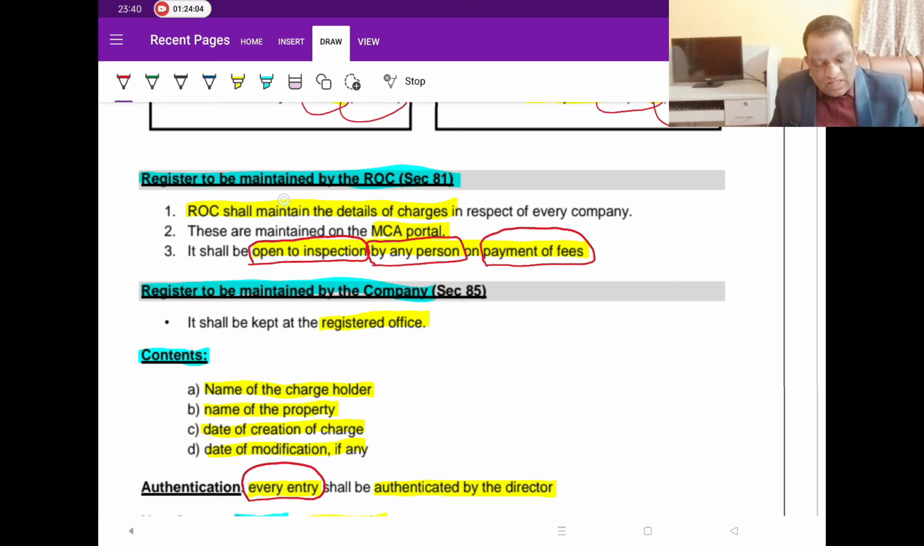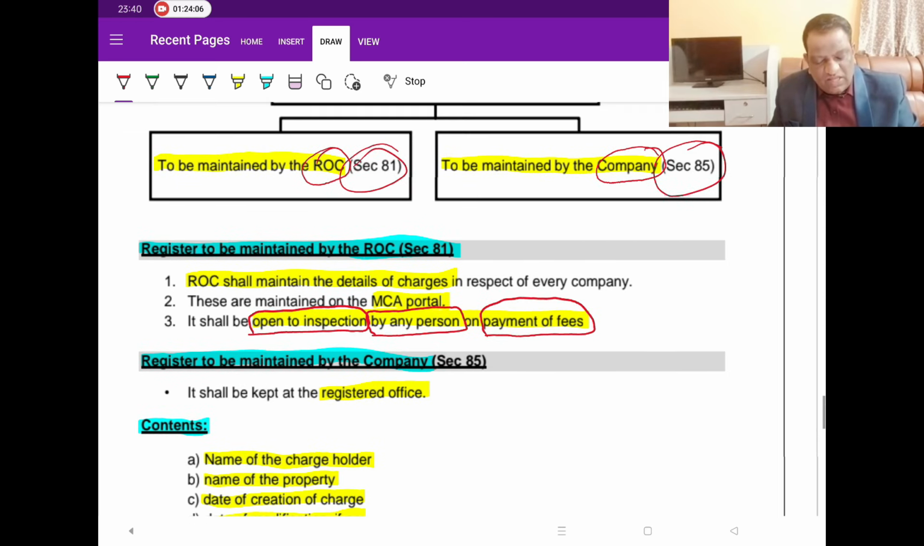Now, the register maintained by the ROC is covered here. ROC maintains the data only in digital form, that is, in the MCA portal. The data kept in the MCA portal is open for inspection. Who can see this data? Any person can see the data. The only thing is you may have to pay some nominal amount, but anybody can see it. So the question here is, what is the register that ROC is keeping? It is nothing but the MCA portal.